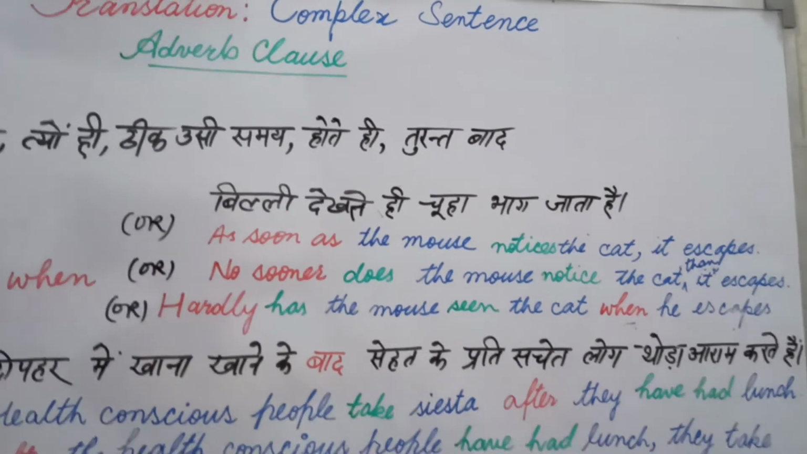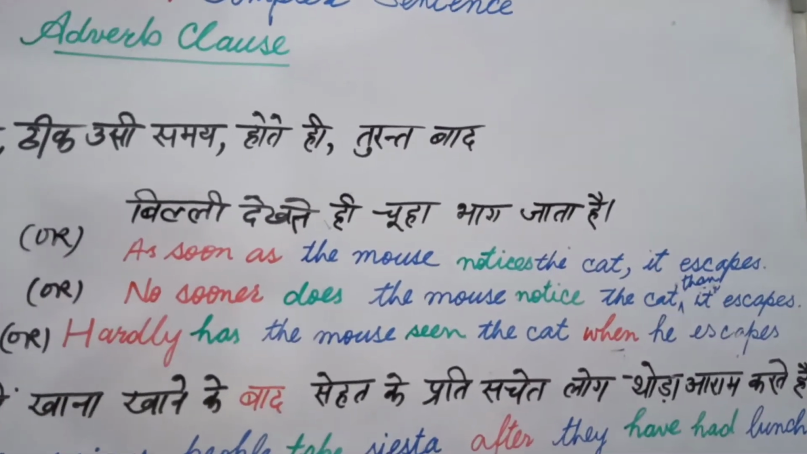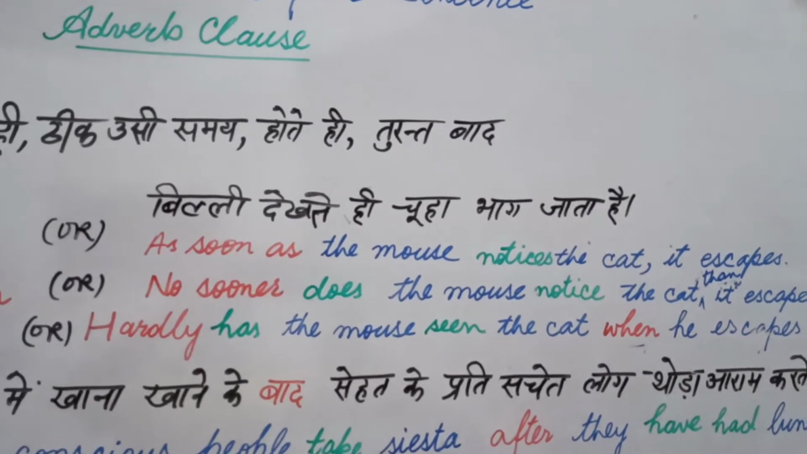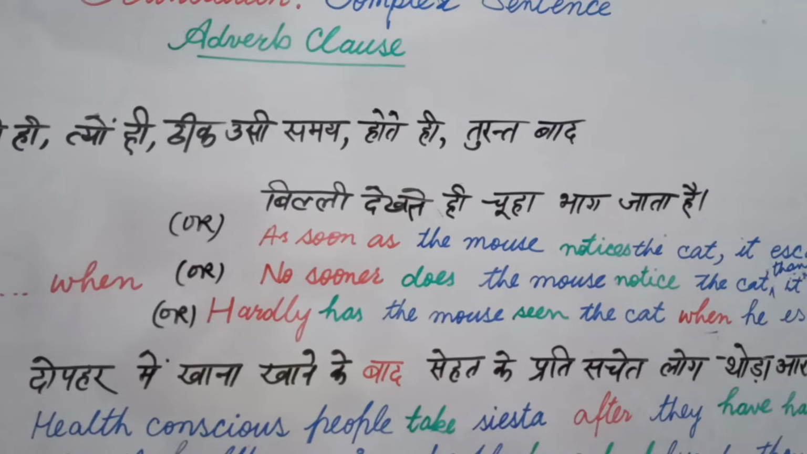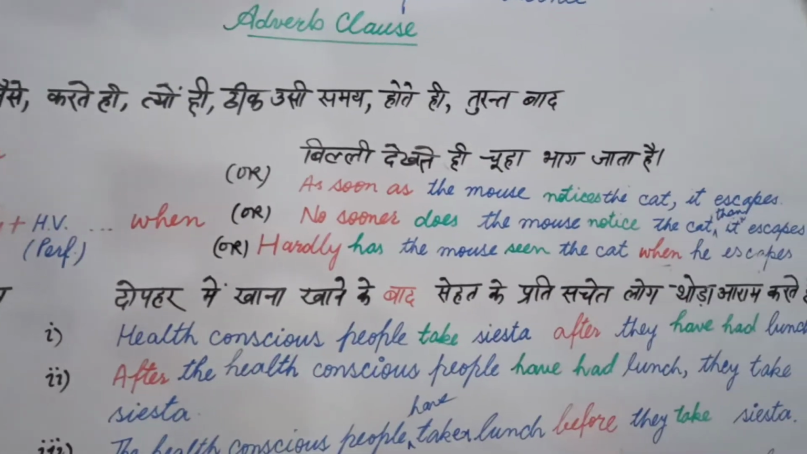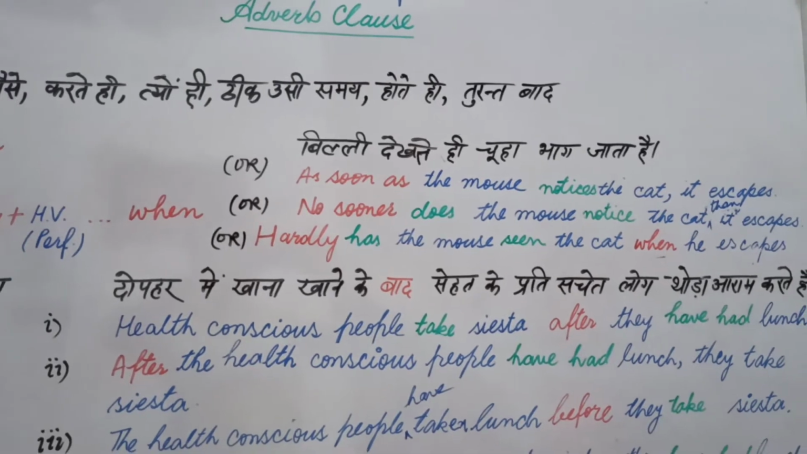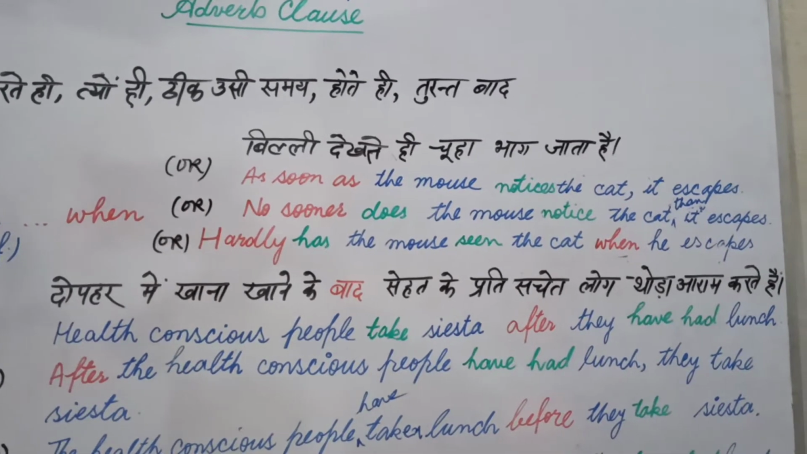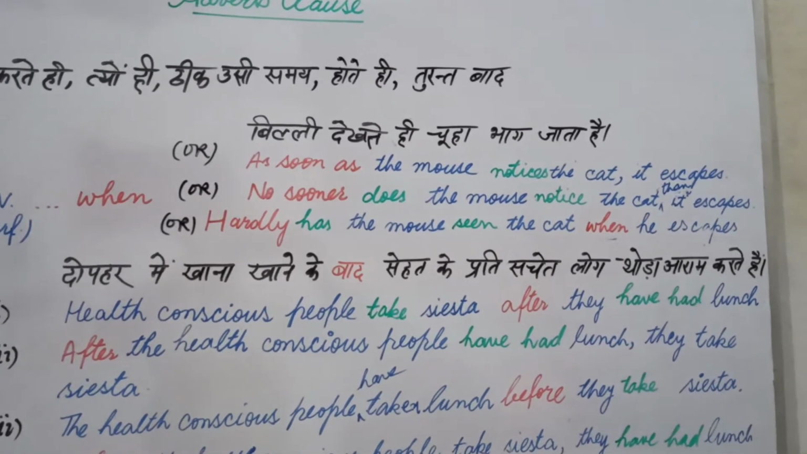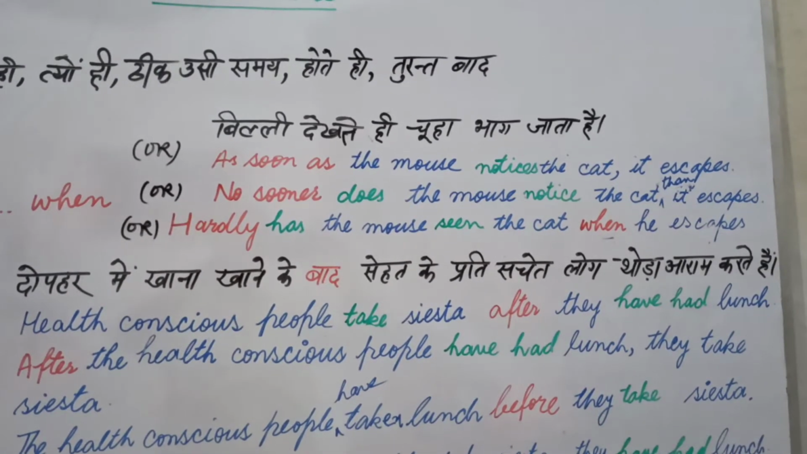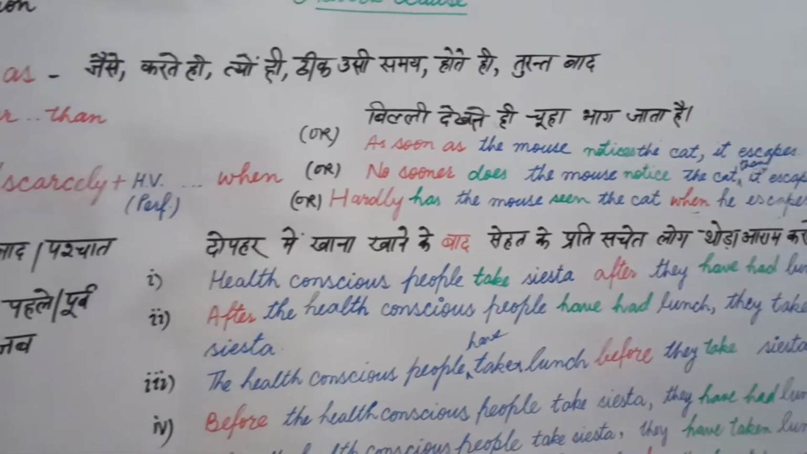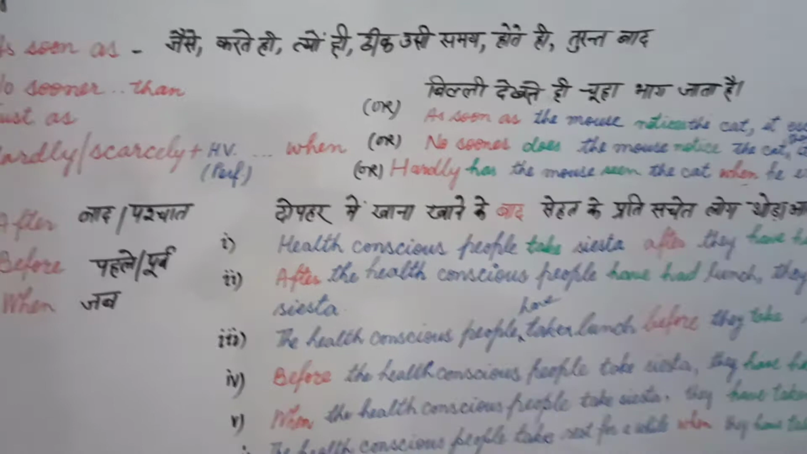Okay, in this way hardly and when are written in red color, seen is written in green because it is related to verb, helping verb has. Okay, now the final conclusion is बिल्ली को देखते ही चूहा भाग जाता है. Now you can write anyone in any one of these syntax, any one of these structures of sentences. That will make you able to write quickly.